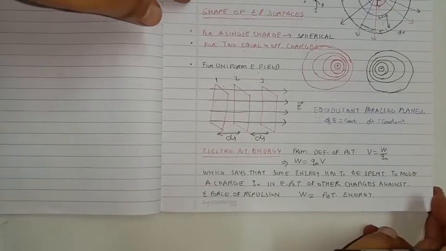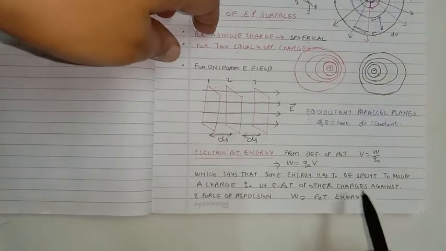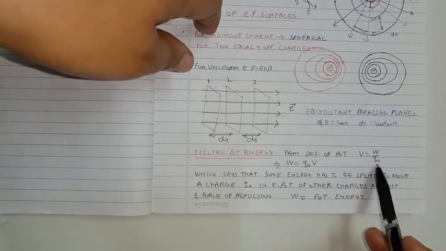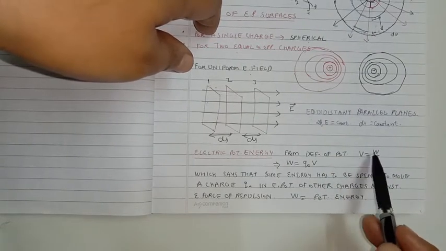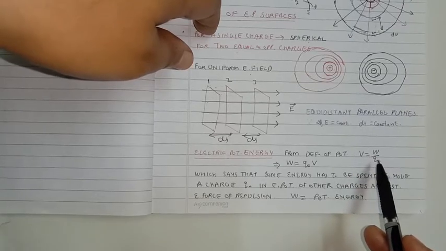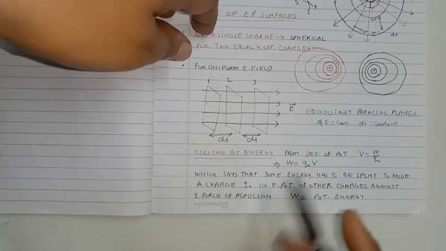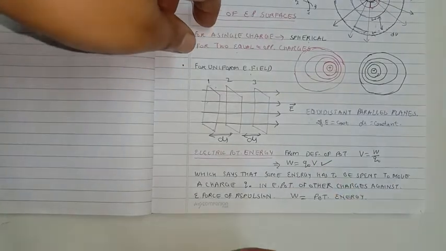Next we are talking about electric potential energy. From the definition of potential, we know that potential is work done per unit charge. V is equal to W by Q naught. But if we rewrite this equation as W equal to Q naught V, this equation has got an important meaning.